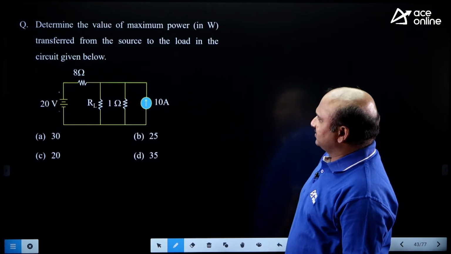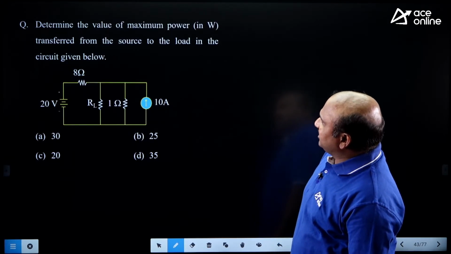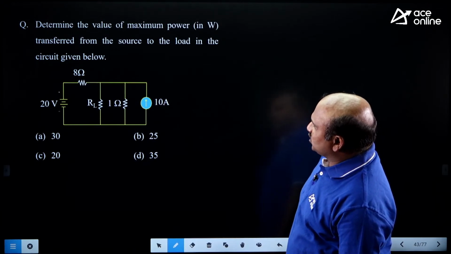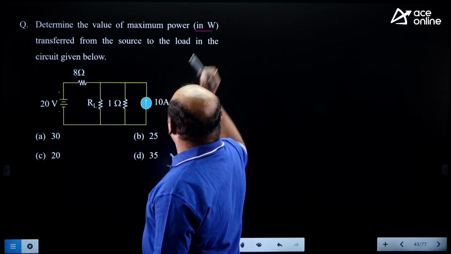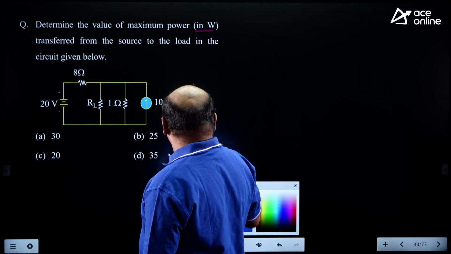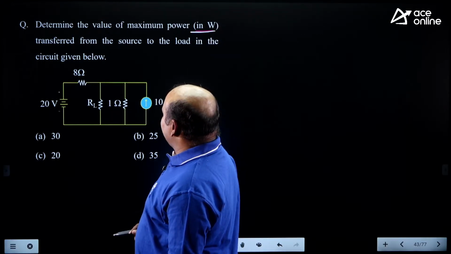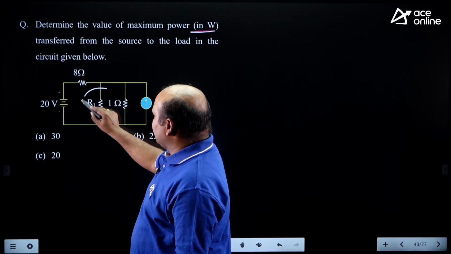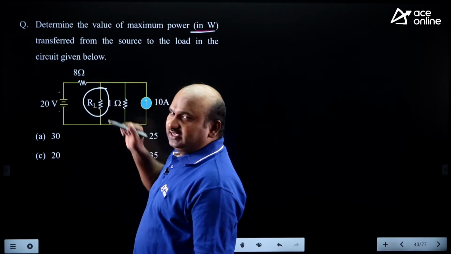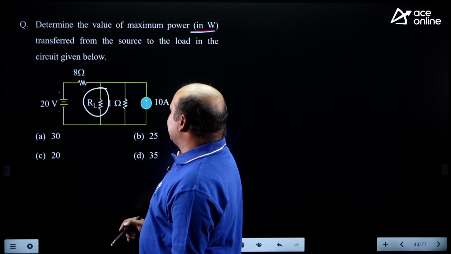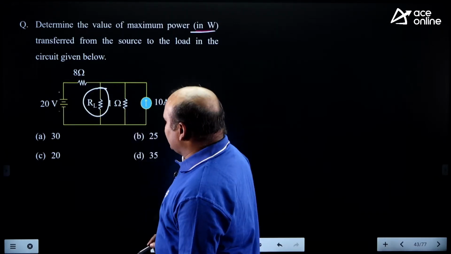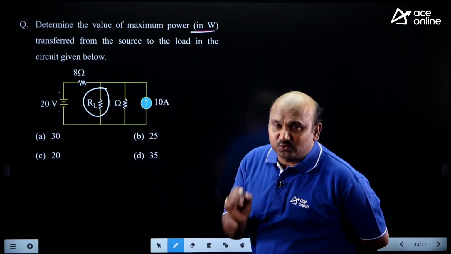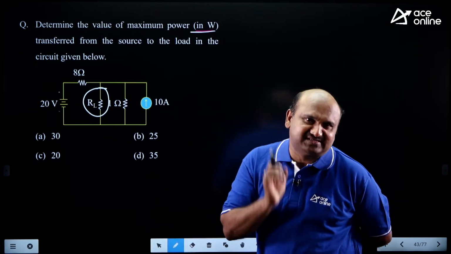Next question. See this one. Determine the maximum power transferred in the source to the load. Maximum power in watts తీసుకోవాలండి. How you are getting that? If you want to get it, first maximum power transfer theorem apply చేయాలంటే లోడ్ని వేరియబుల్ కాదా. నెక్స్ట్ ఏం చేయాలి? These two are connected across the load circuit, entire network. Across load circuit, entire network is Thevenin's equivalent.